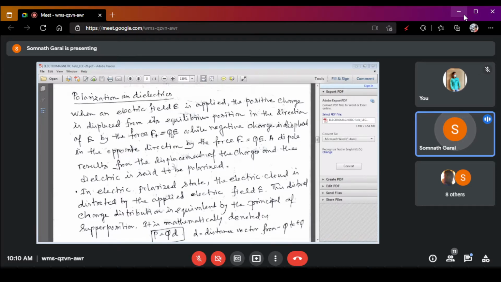So the separation of the charges in two different directions results in an electric dipole, and this electric dipole results from the displacement of the charges in the dielectric. This phenomenon is called polarization.